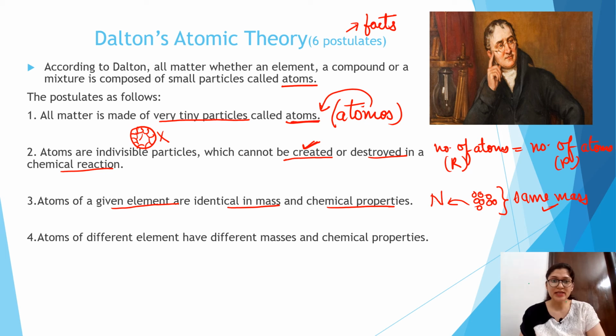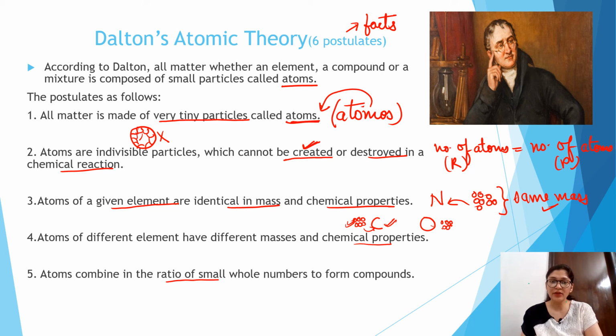The next postulate is, atoms of different elements have different masses. Like if we have carbon and we have oxygen, then the atoms present inside oxygen are somewhat different from the atoms present inside carbon. The atoms inside oxygen have a different mass to that of carbon, as well as different chemical properties, right? So different elements have different masses and different chemical properties.